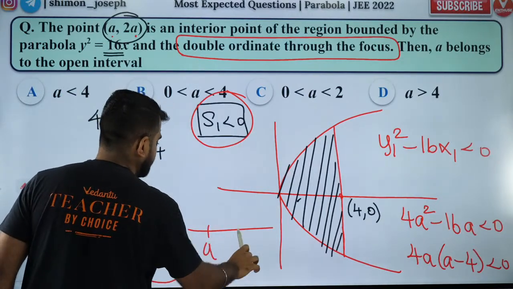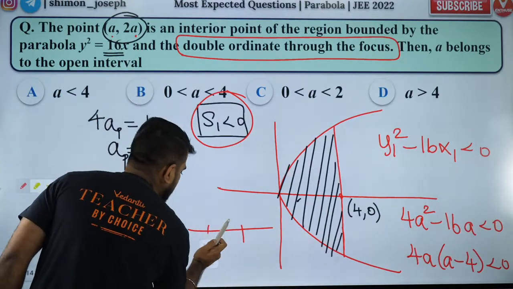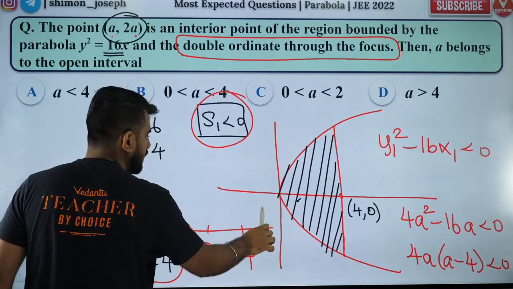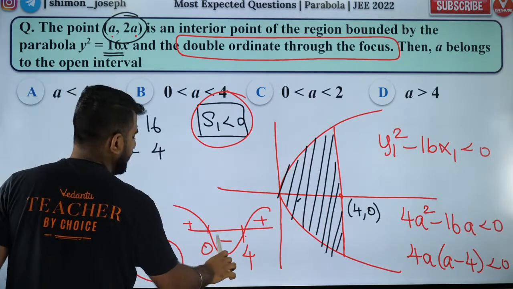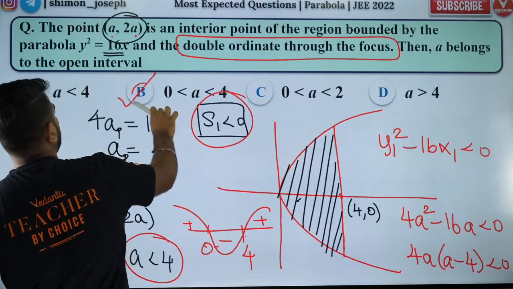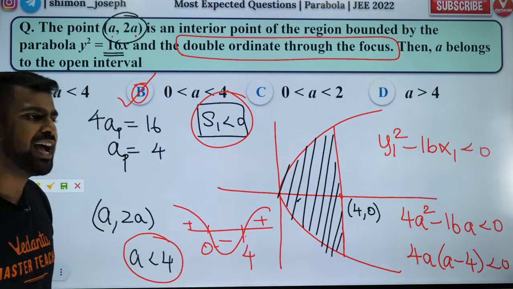So we'll get a is 0 and a is 4. If I draw the wavy curve, I get a to be between 0 and 4. That is my answer. Everybody happy?